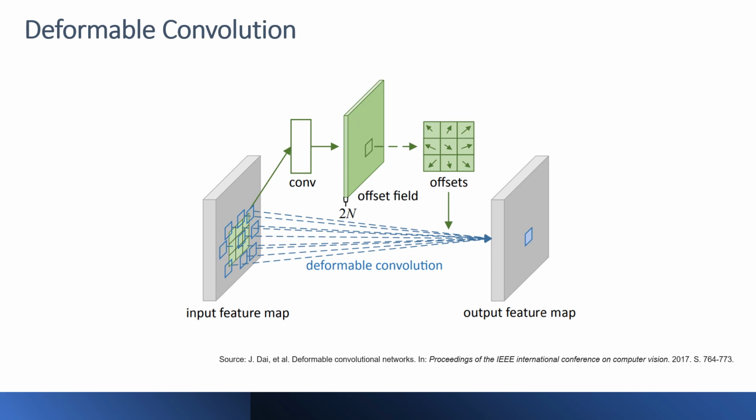The second preliminary idea is deformable convolution. Here, the convolution is not on a fixed grid, but instead the network learns offsets that allow the convolution kernels to be applied to a deformed grid. The pixels that are multiplied with the kernel are no longer in the direct neighborhood of the central pixel of the convolution.